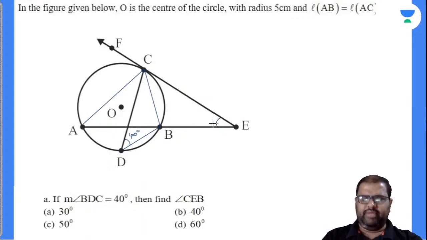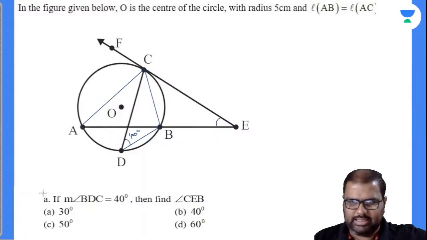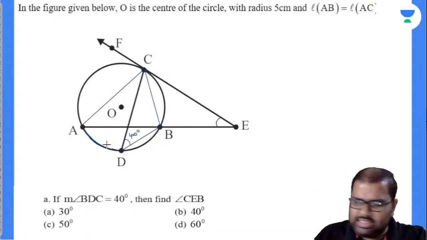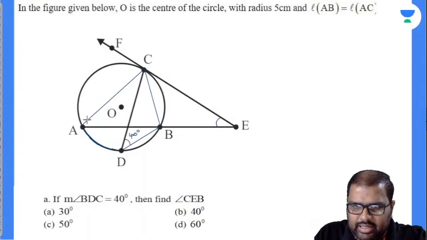So how shall we solve this? Observe closely. Now, angle A and angle D are angles formed on the same arc, angles formed by the chords on the same arc. Am I right or wrong? Are these equal? Yes, they are equal. Now see, if this angle is 40, this angle will also be 40 degrees.